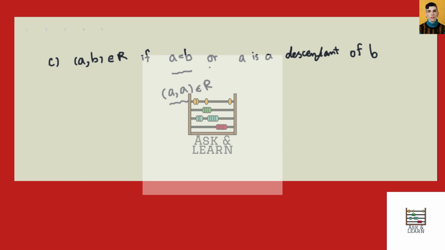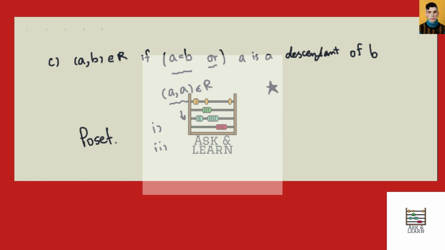Or A is a descendant of B. Now, it is a poset actually. Why? We can check three properties, right? First, as we stated, the AA pair is in there because of this OR clause.